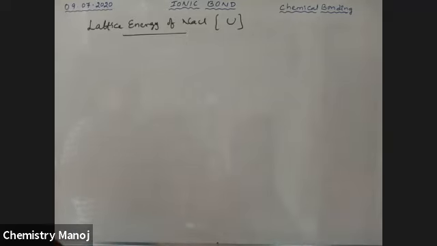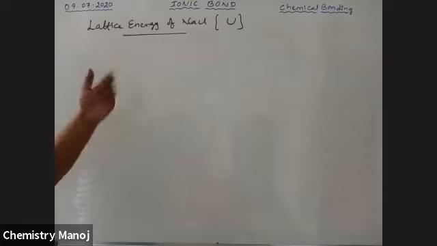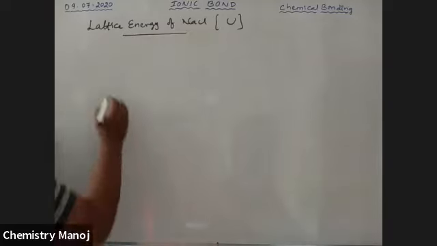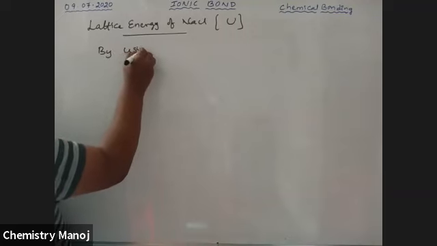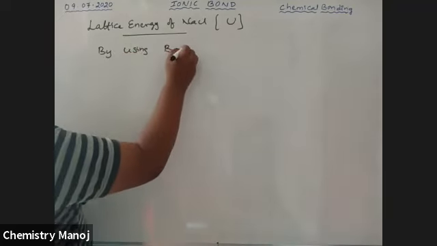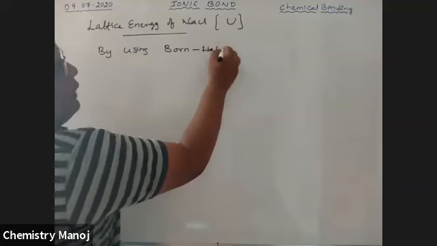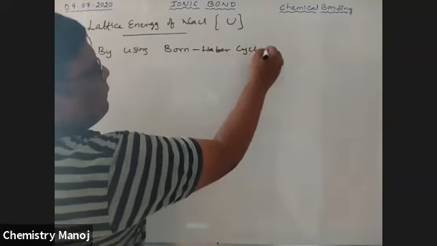See here, the NaCl compound. How to calculate this lattice energy? Lattice energy is calculated by using the Born-Haber cycle. By using the Born-Haber cycle, we calculate the lattice energy of ionic compounds.